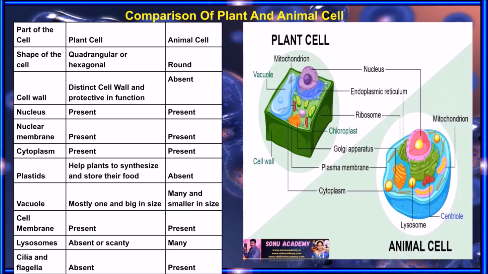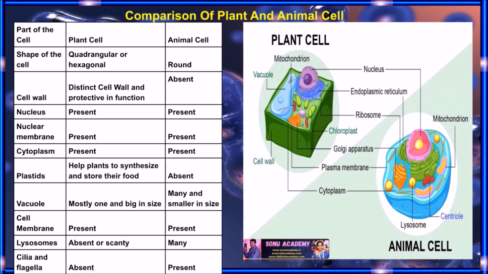Nucleus is present in both plant and animal cells. Nuclear membrane is present in both plant and animal cells. Cytoplasm is also present in both plant cell and animal cell. Plastids are present in plant cells and help plants to synthesize and store their food, and plastids are absent in animal cells. Vacuoles. In plant cells there is mostly one and it is big in size, compared to animal cells, where many vacuoles are present and they are smaller in size. Cell membrane is present in both plant and animal cells.